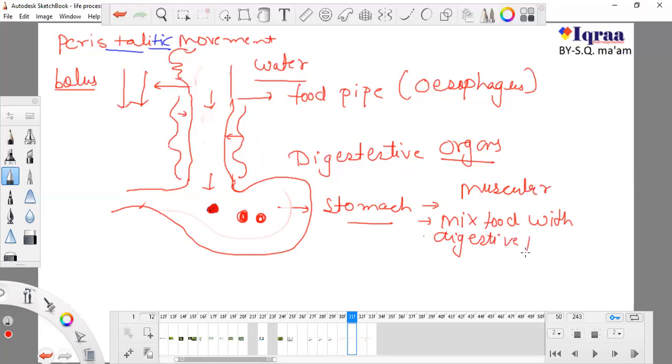Now, what does the stomach actually do? In the stomach there are some glands known as gastric glands.